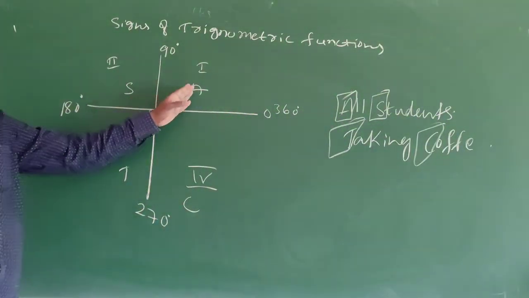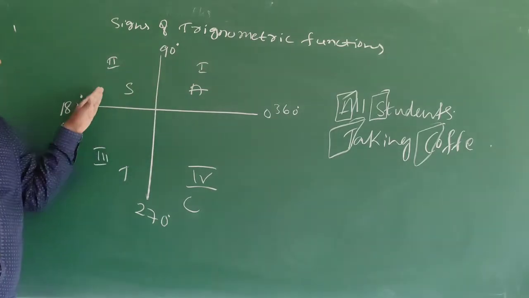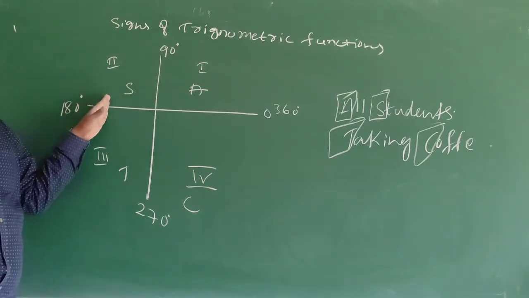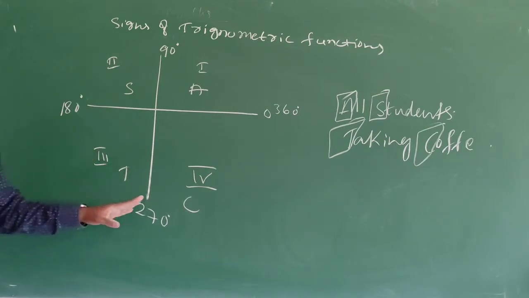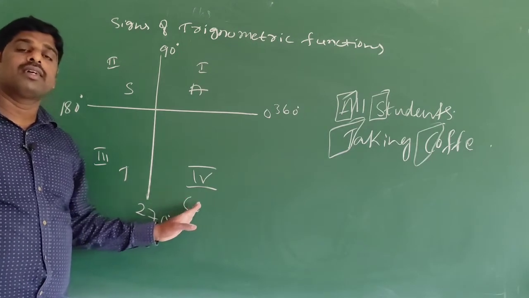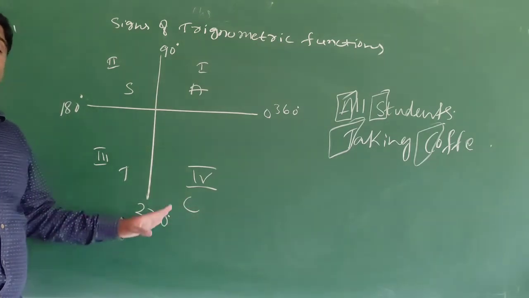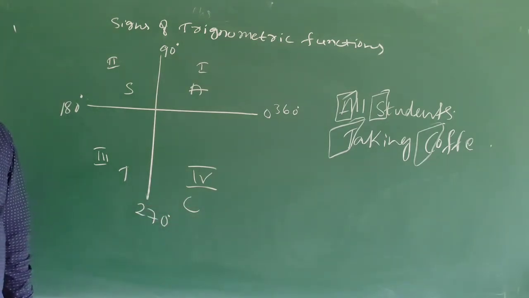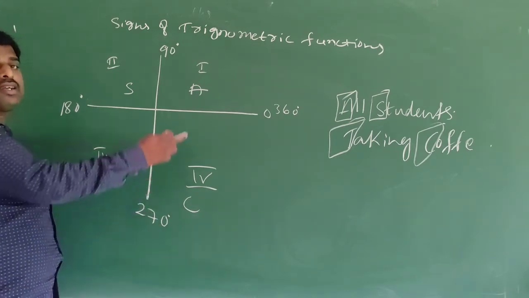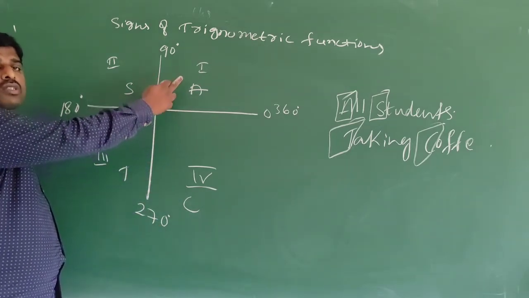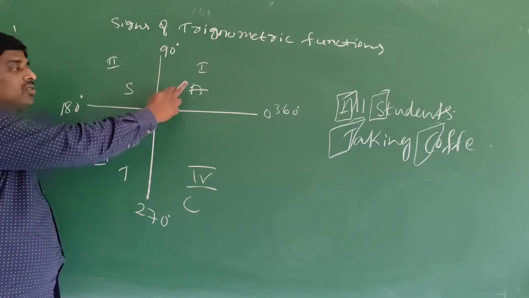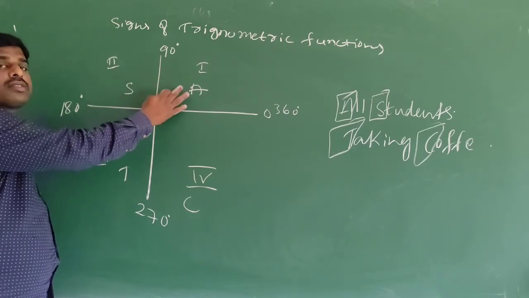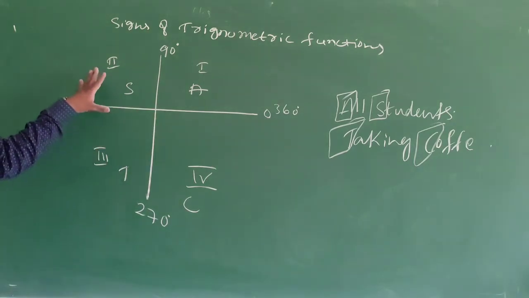In the first quadrant, all are positive. In the second quadrant, sine and cosecant are positive. In the third quadrant, tan and cot are positive. In the fourth quadrant, cos and secant are positive. Remaining are negative. Here, sine is positive, cos is positive, tan is positive, cosecant is positive, secant is positive, cot is positive.